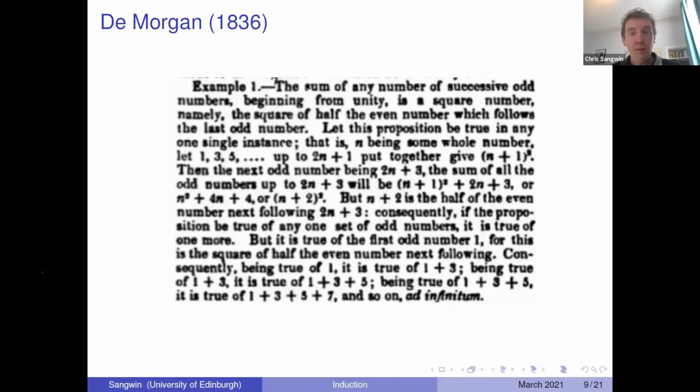Well, I'm sure I haven't given everybody enough time to read this. I've read it a few times and I still find it really very difficult to read and understand. I hope you have an opportunity in the discussion to return to this. But just to compare it, it's the same theorem that I chose at the beginning of the talk. I chose it because De Morgan chose this as the first ever, it happens to be the first ever recognizable modern proof by induction.